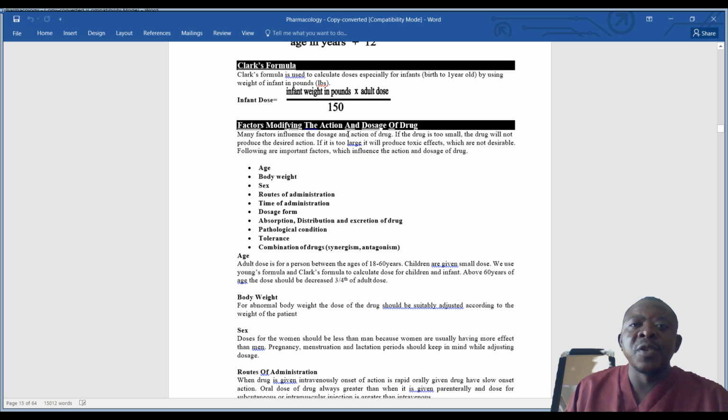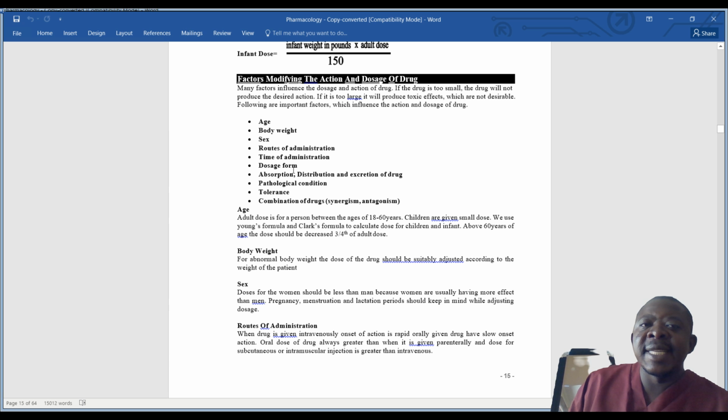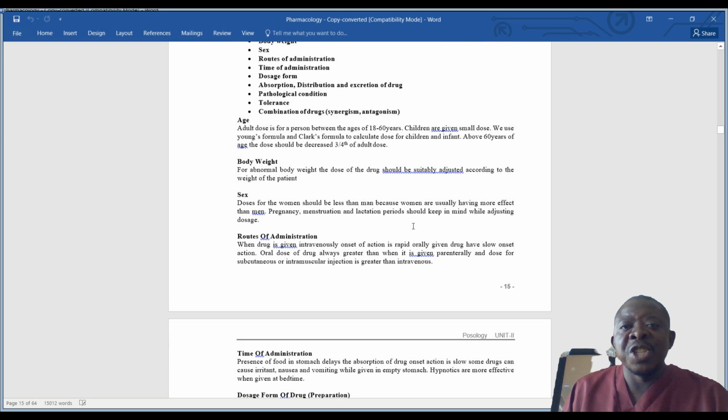Then factors modifying the action and dosage of the drug. We have looked at age as a factor that may modify the action and dosage of the drug. The body weight, sex, route of administration, time of administration, dosage form, absorption, distribution, and excretion. And then the pathological condition, tolerance, and the combination of drugs. So these are some of the things that we have looked at, and we expanded these factors to give them more meaning as to how they can modify the action and dosage of a drug.